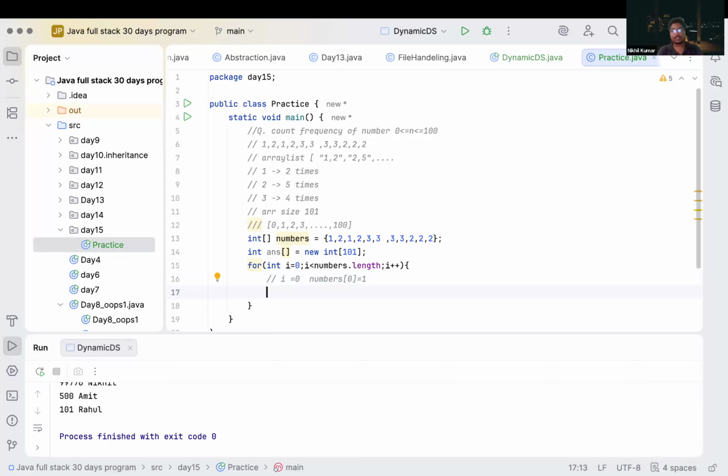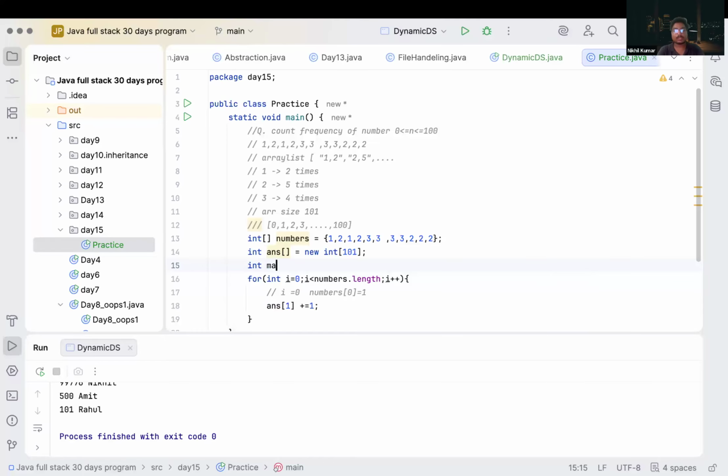What we will do? We simply write answer of current plus equal to 1. What we are doing? We are increasing the count of answer 1. Correct?